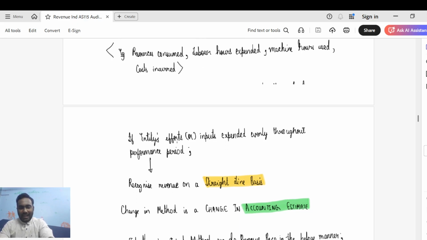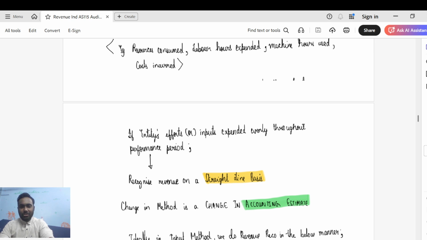Next, a change in the method, like let's say you were earlier using input method, now we want to change to output method for arriving at the percentage of completion. This is a change in accounting estimate as per Ind AS 8, and this has to be done on a prospective basis, because your accounting estimate would have to be done on a prospective basis and not a retrospective basis, because this is due to change in facts, and your change in facts cannot be backdated and affect your previous years. I hope that is clear.